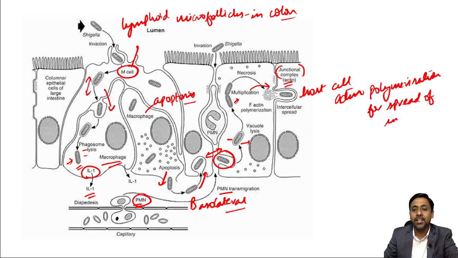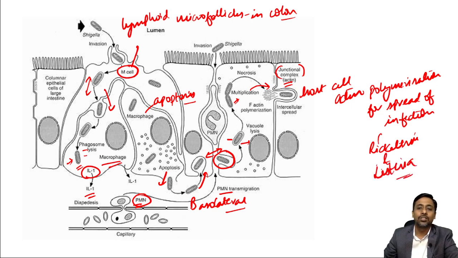The similar mechanism I told you can be seen in rickettsia and listeria. Okay, that is the utilization of host cell actin polymerization for the spread of infection to the adjacent cell. So this is the pathogenesis of Shigella.